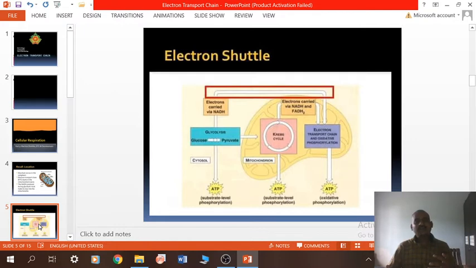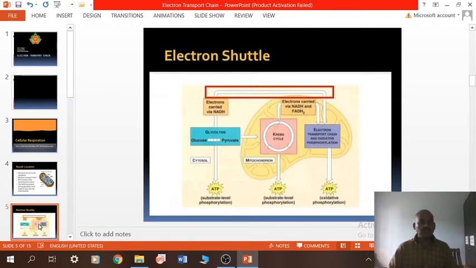For example, it can produce ATP by substrate level phosphorylation, by oxidative phosphorylation, or the third one is photophosphorylation.